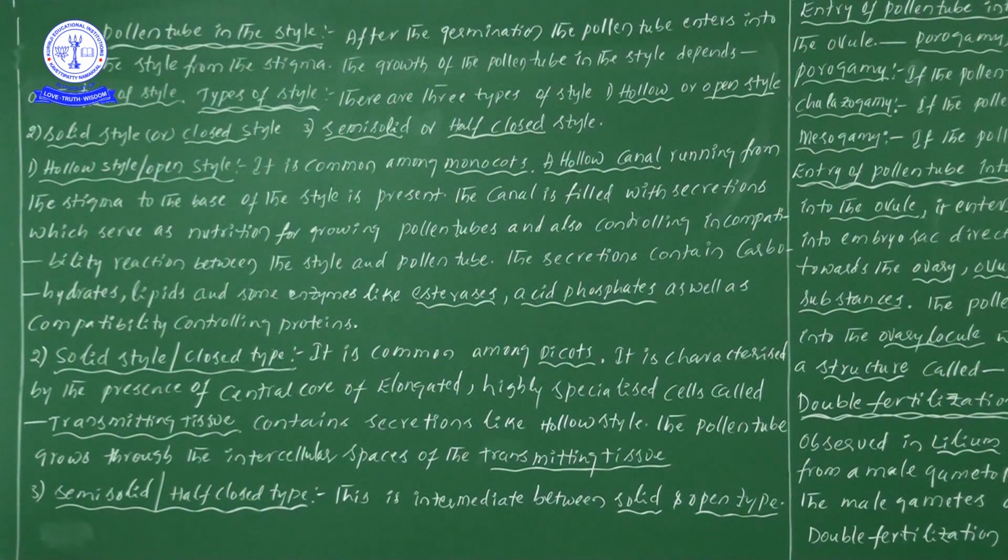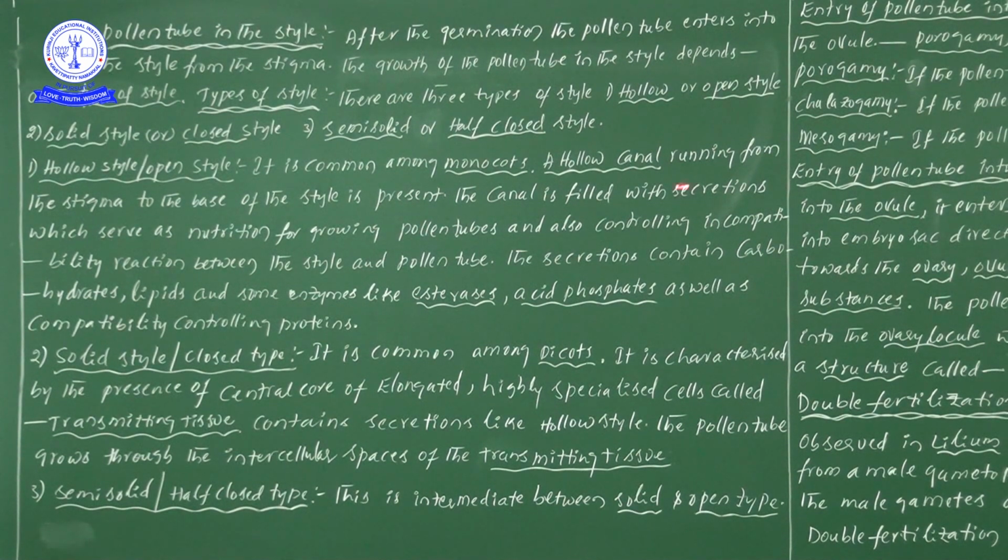While the pollen tube grows through that empty, hollow space, the canal is filled with secretions. These secretions definitely help in the growing of the pollen tube.